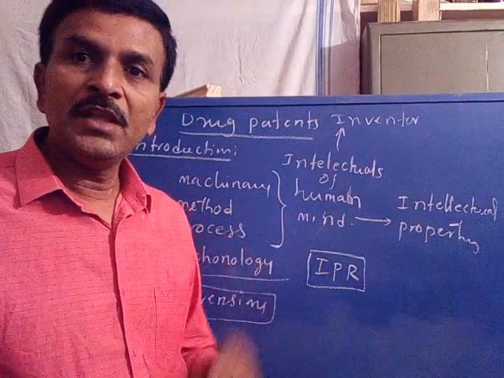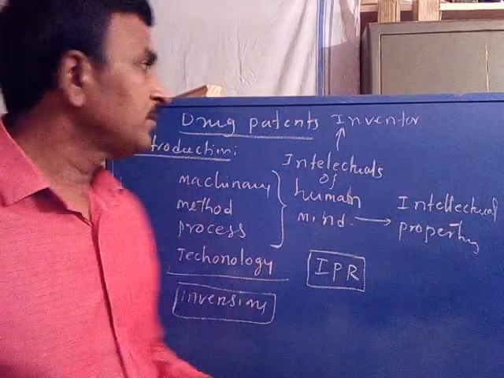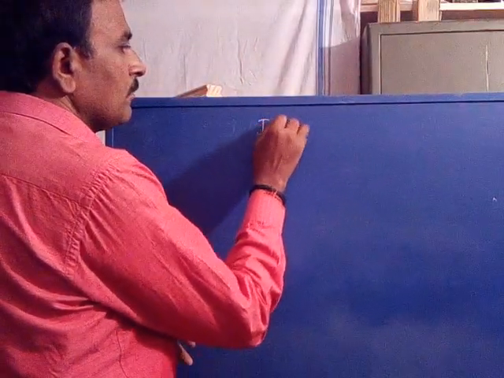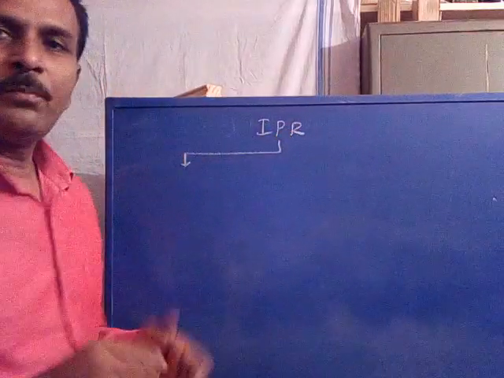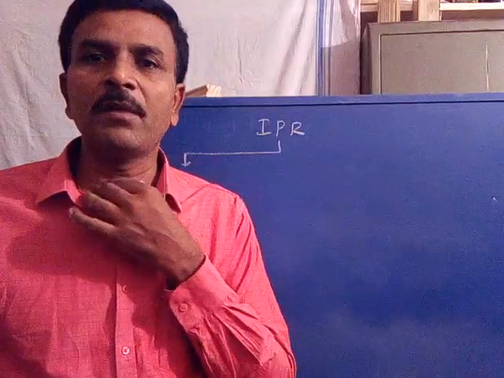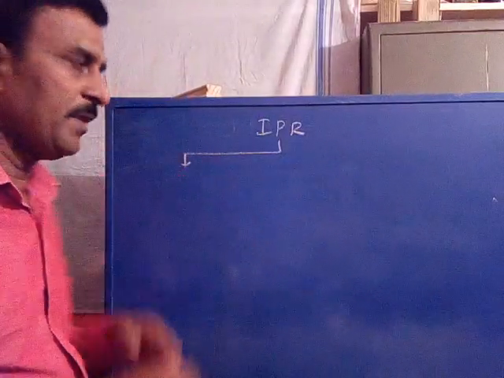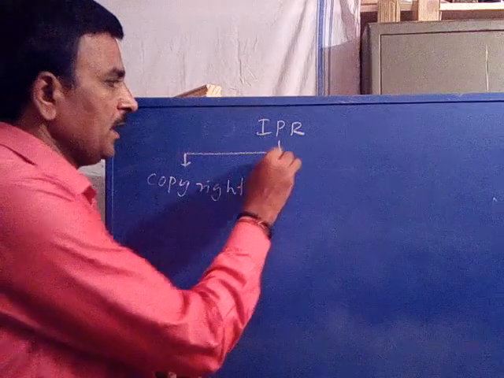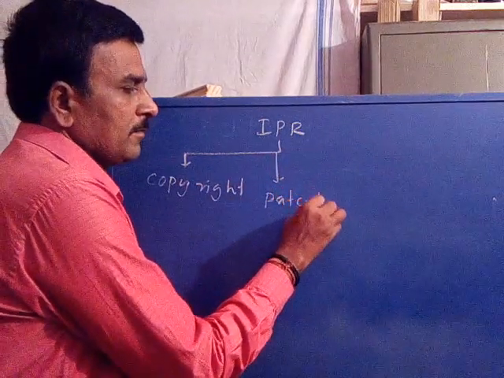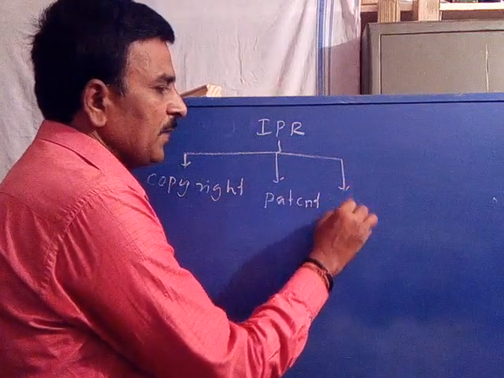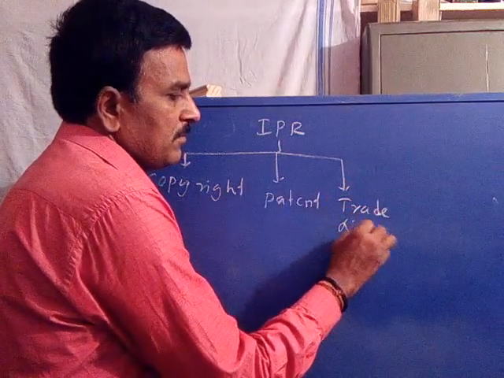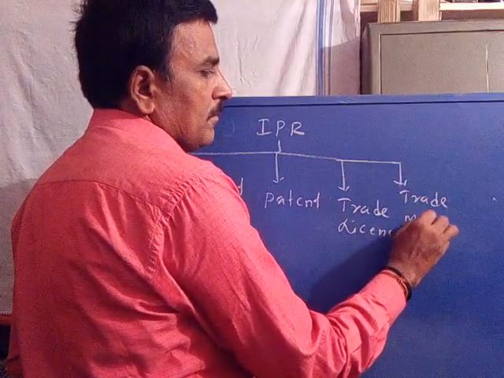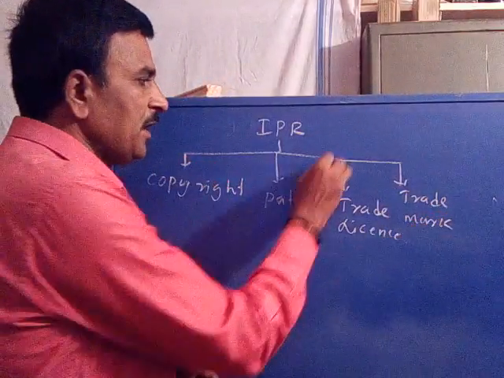Depending upon the nature of the invention and its use, intellectual property rights may be classified as copyright, it may be patent, it may be trade license, it may be trademark, it may be trade secret.